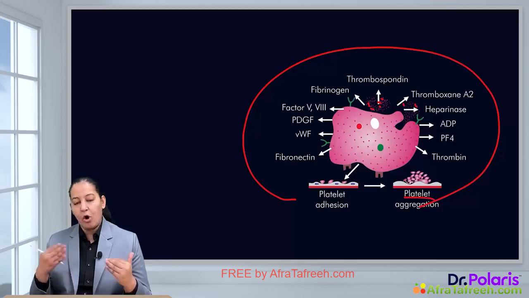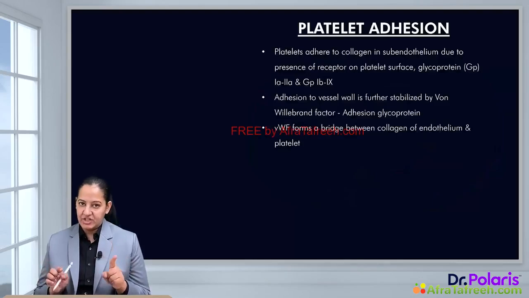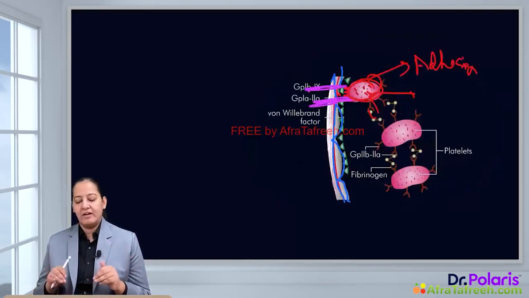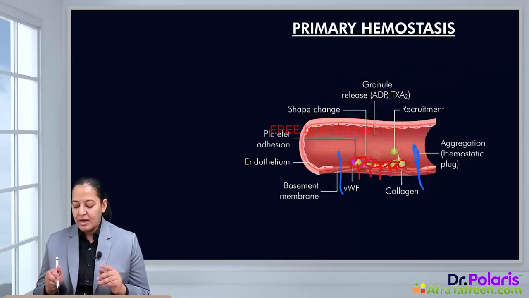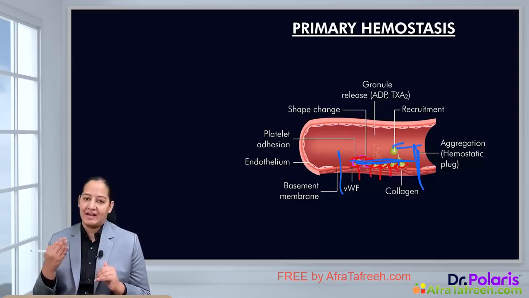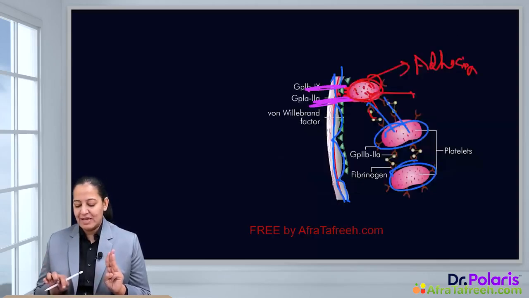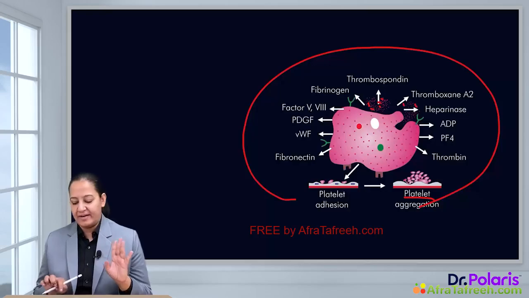They will call more and more platelets here to form the plug. So first platelet adhesion takes place, then platelet activation takes place, and then more and more platelets will come and they will form bonds over the platelet, more bonds. So the bond between platelet and platelet is known as platelet aggregation. In this diagram you can appreciate the first row is showing platelet adhesion, but all the subsequent rows show the platelet aggregation. So three steps take place simultaneously: adhesion, activation and aggregation.